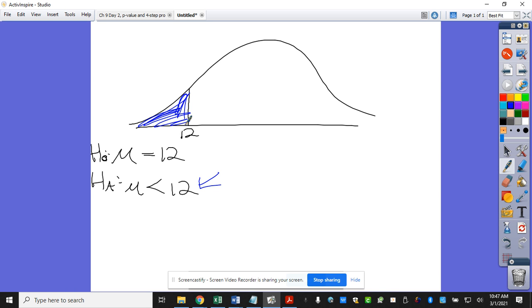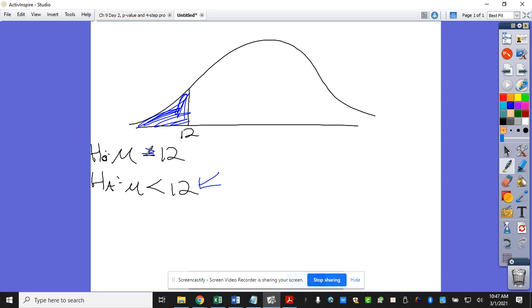Greater than or equal to 12? So we write the null hypothesis as equal to 12, but really the opposite of the alternative is greater than or equal to. So some books actually write this as greater than or equal to because that's the opposite of what we're trying to find.